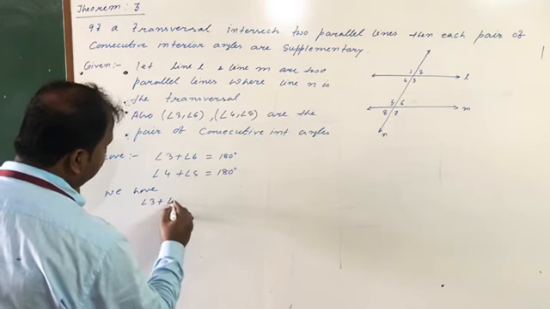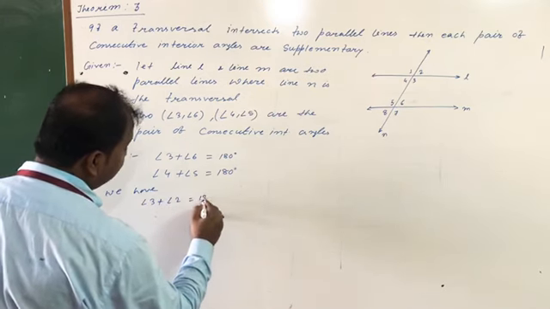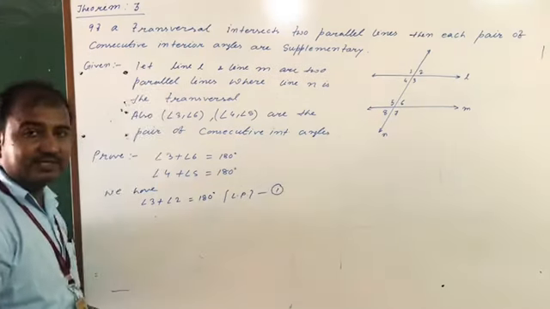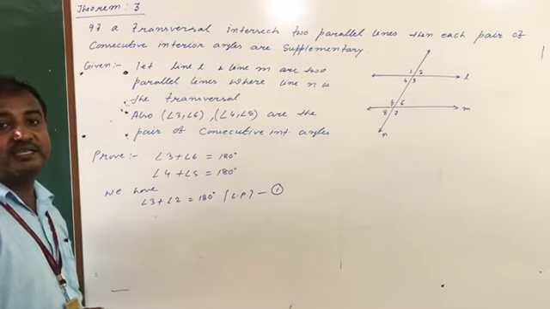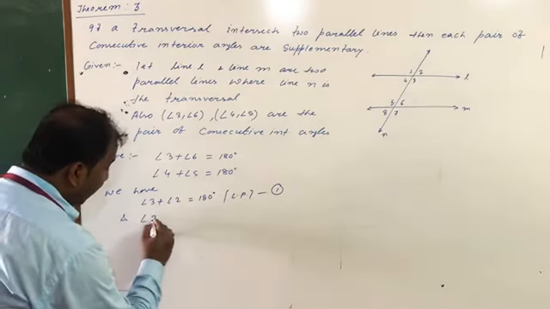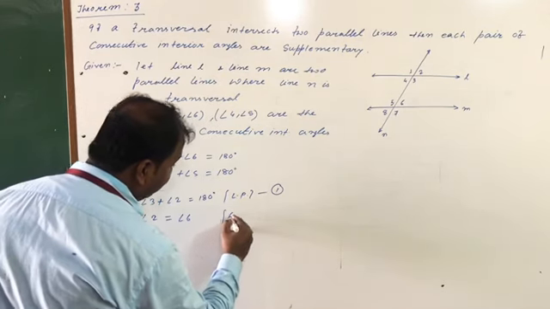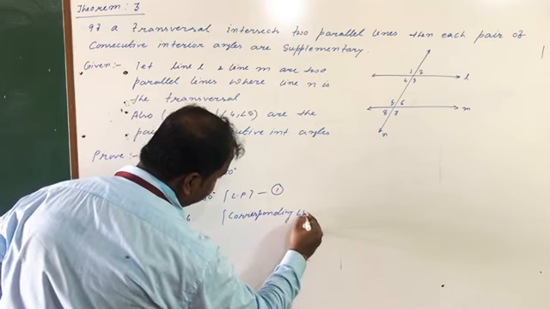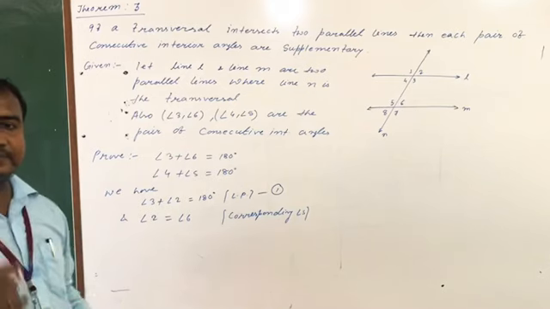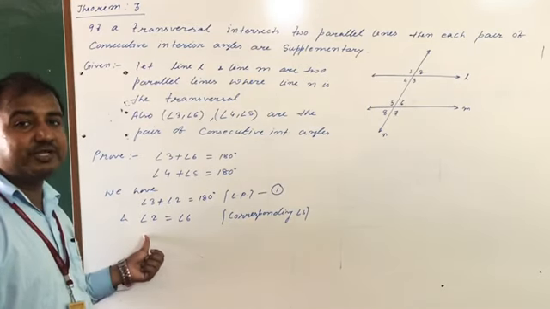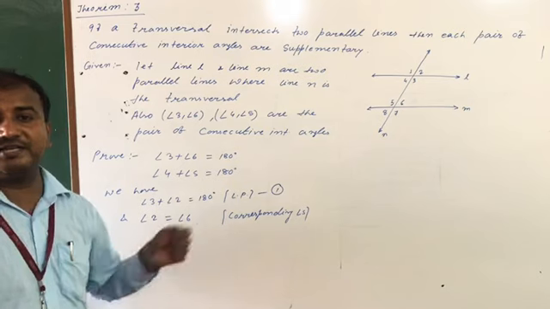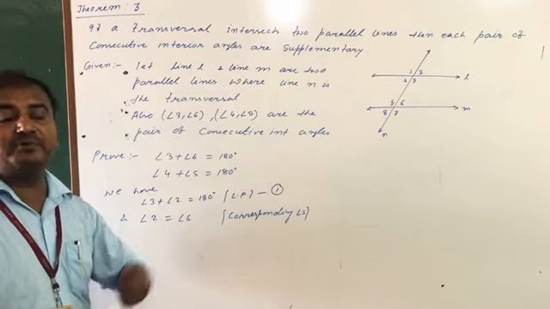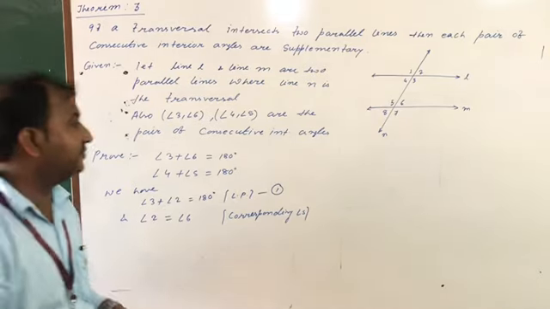Actually we have angle 3 plus angle 2 is equal to 180 degrees. Reason for this, linear pair. Leave it as equation 1. And 2 can be replaced by angle 6 also. Angle 2 equal to angle 6. Reason for this, corresponding angles. Just substitute the value of angle 2 equal to angle 6 in equation 1 and you will get your proof.